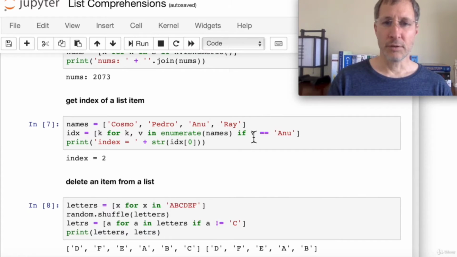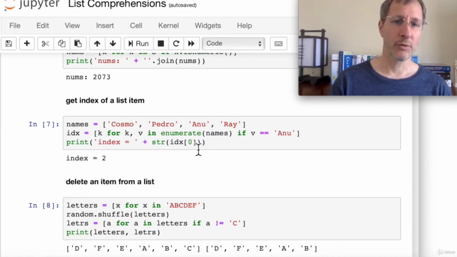Our test is if the value is equal to Anu. Okay, so that means the key is going to be equal to 2. And then what do we add to the list? Well, we add K, we add the key, we add 2. So at the end result here, we get a list with just a 2 in it, because that's the only one that passes this test. And then when we print out the 0th item in the list, of course it's a 2. It's a one-item list.